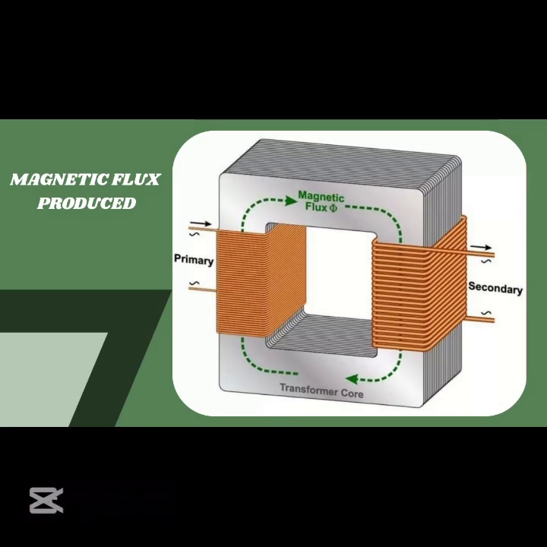Number 4. Magnetic flux produced. The magnetic flux in the transformer core links both the primary and secondary windings and remains the same. This is because the changing magnetic field created in the core is common to both windings, allowing for the transfer of energy. This shared flux is essential for voltage induction, and is constant in magnitude, especially in ideal operation, and phase relationship across both windings.